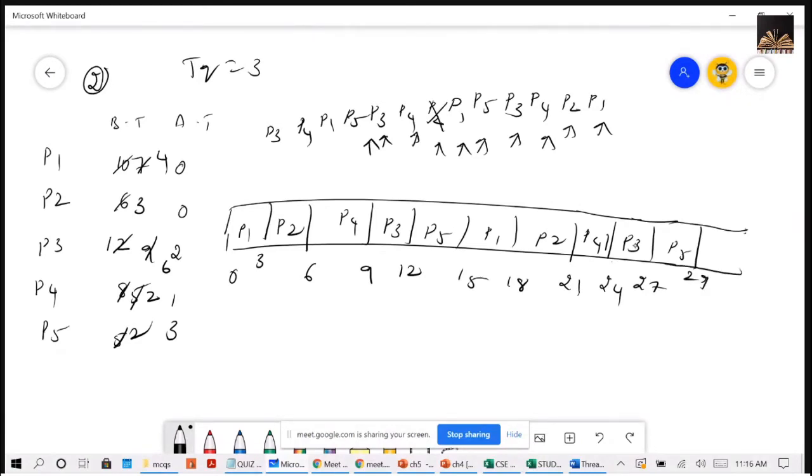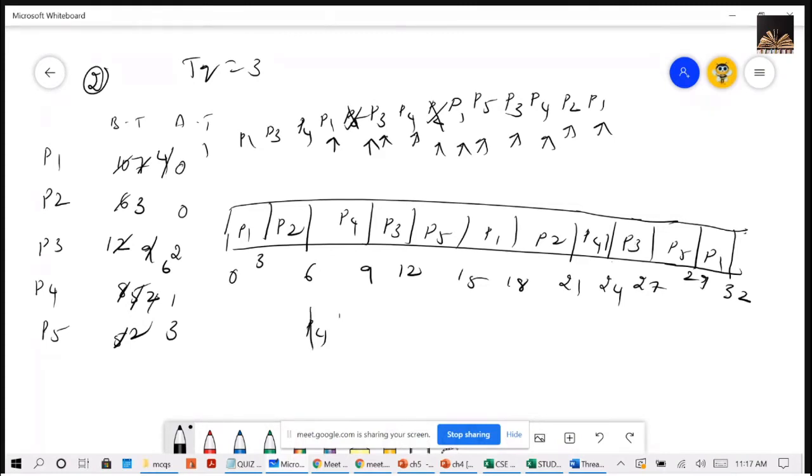Right? So P5 is done. Next P1. P1 will be left with 1, 32. So P1 added here. Then P4 is left with only 2.